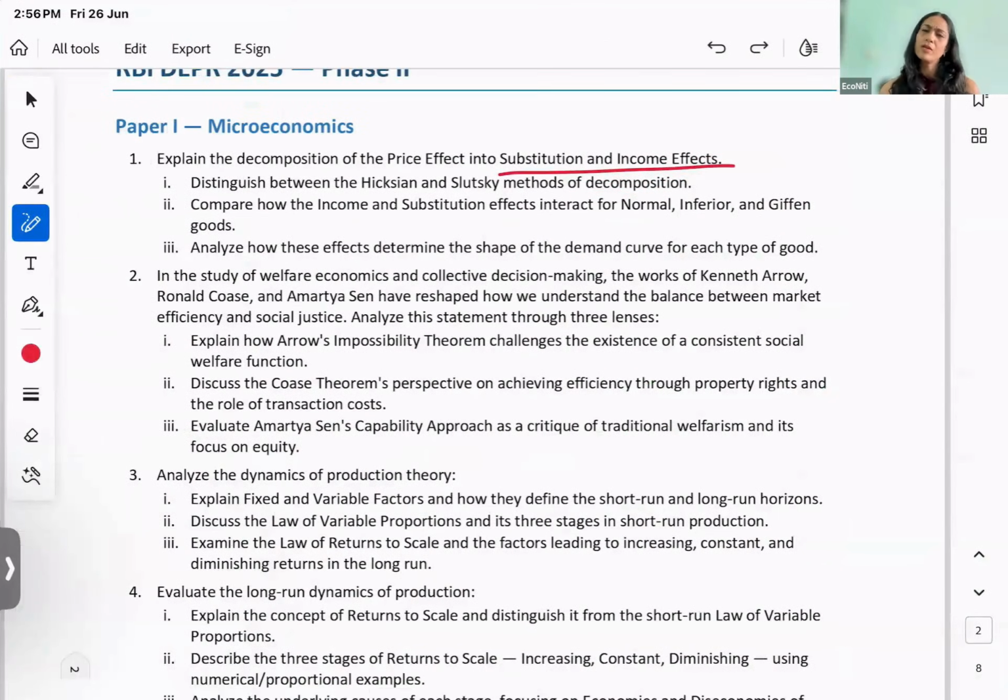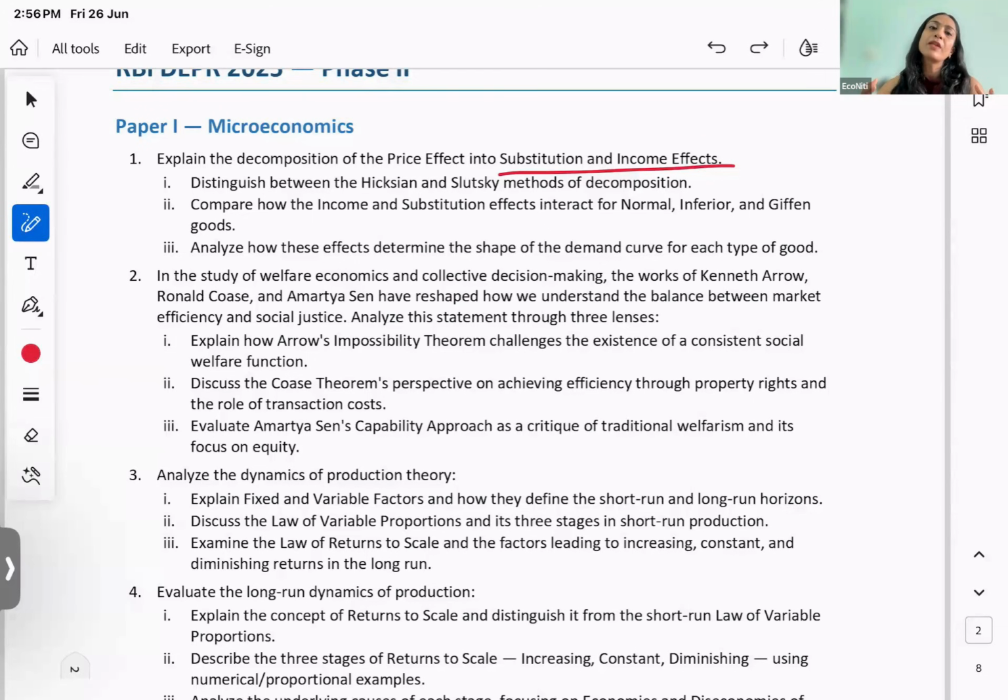This is your second part. Part में करना क्या है तुम्हें पता ही है. Compare how income and substitution effects interact for normal, inferior, and Giffen goods. Now from here ये वाला Hicksian और Slutsky का difference खत्म हो जाता है. Now they are just asking you कि इन दोनों में फर्क क्या है.